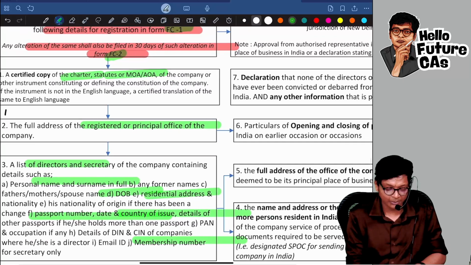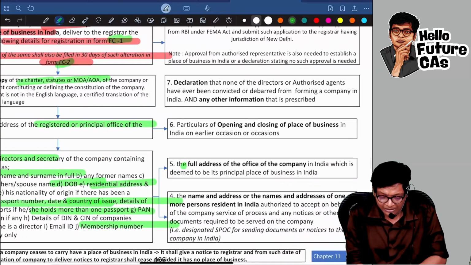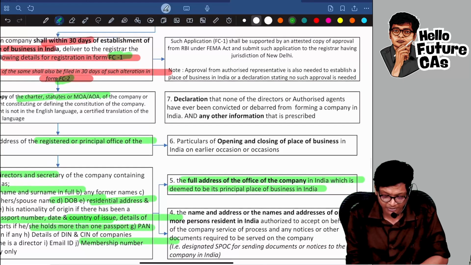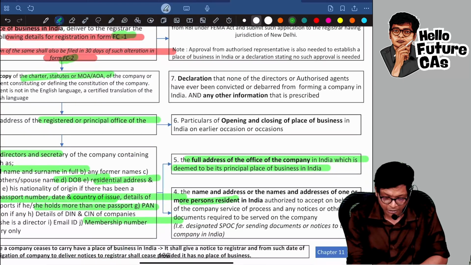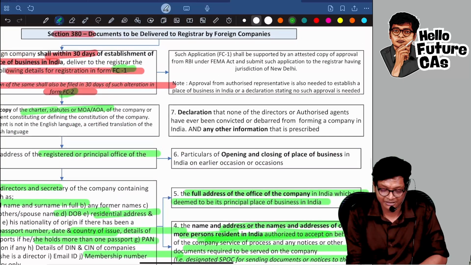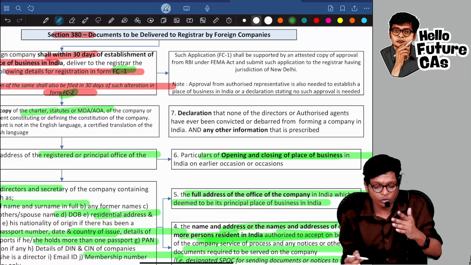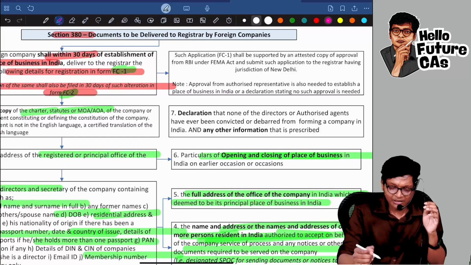which country you are coming from, if you have multiple passports, all those details, then full address of the office in the company where it's having deemed place of business, then they're also asking authorized person details, and if you have entered India in the previous time and left, those details. All these are already there.